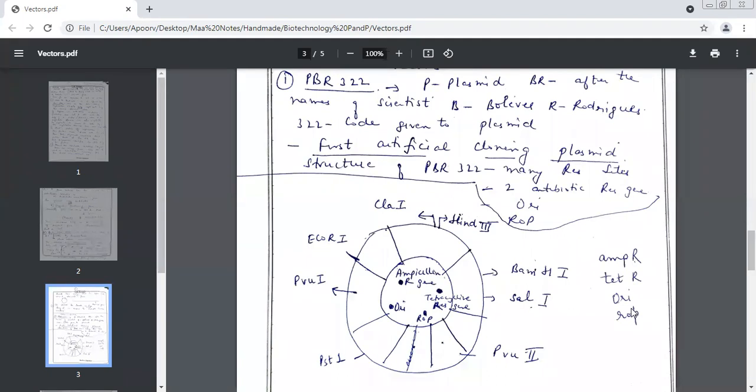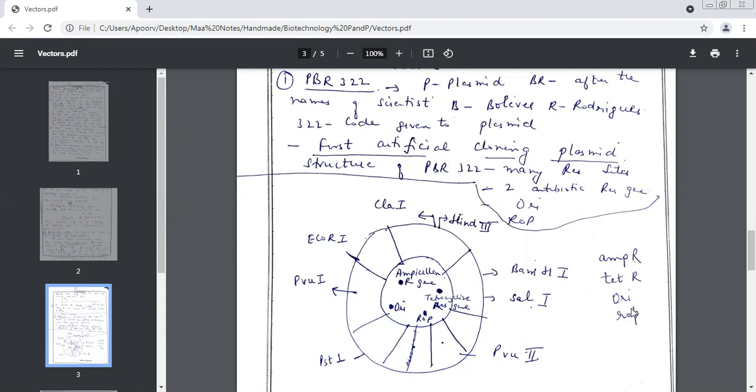Very quickly, we still have a minute. Let's discuss the structure of the plasmid in detail. How many restriction sites? 8. 8 restriction sites. Good. How many selectable markers? 2. And both of them are which kind of genes? Antibiotic resistant. What are the names of the 2 antibiotics? Ampicillin and tetracycline. Very good.